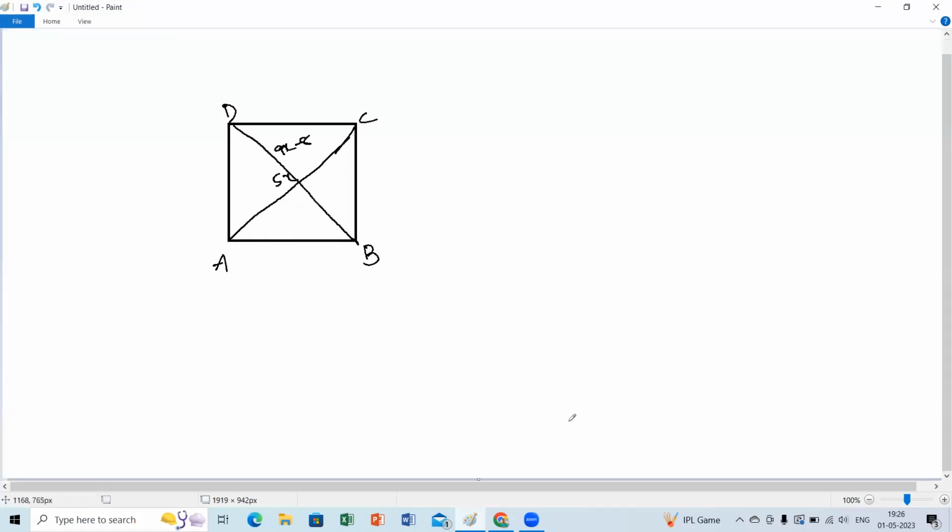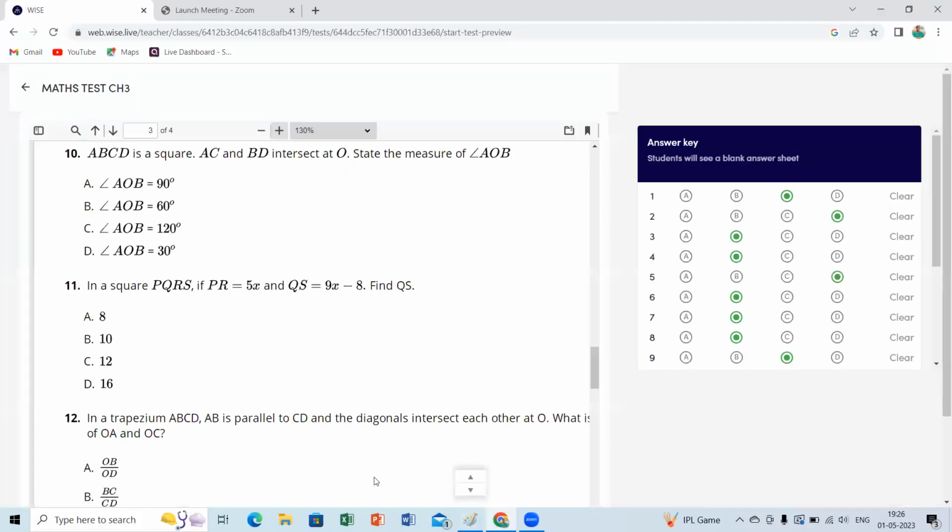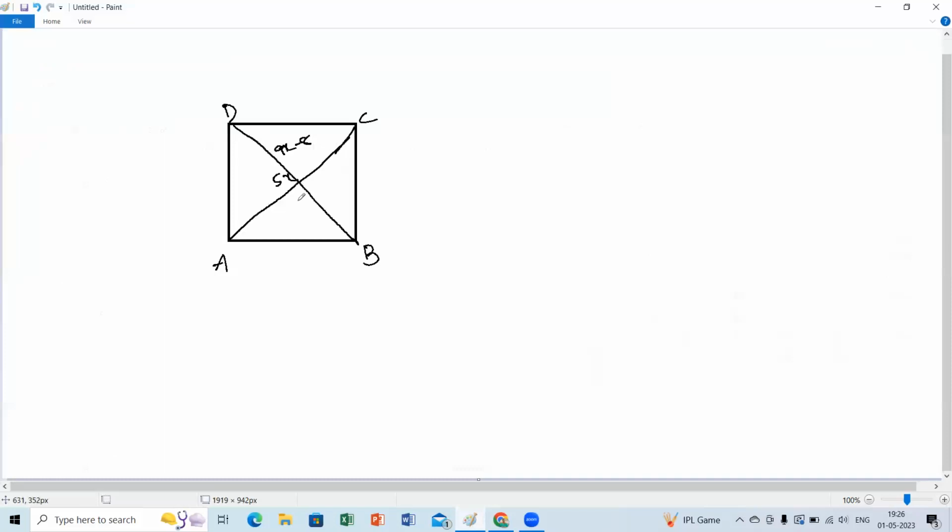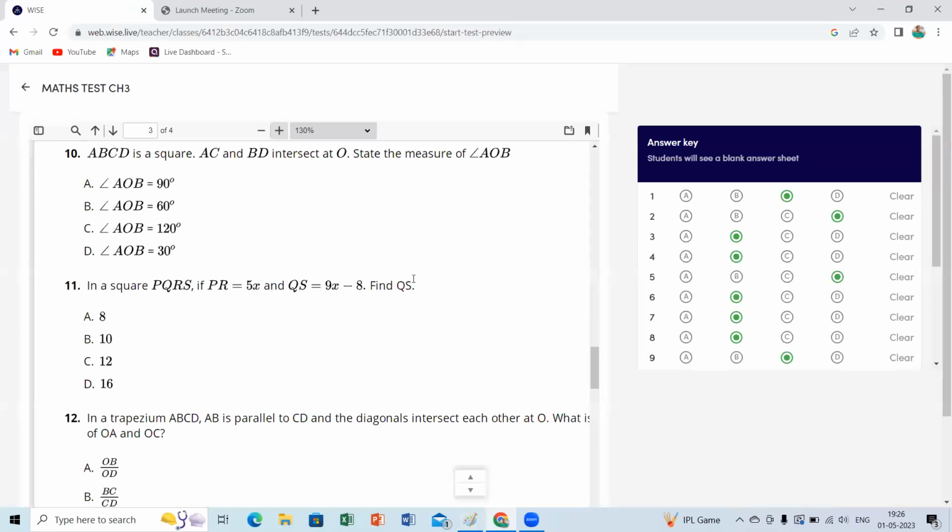Oh, it's PQRS, so they're asking for QS. QS means what is QS? 5x is equal to 9x minus 8. Once again, why are they asking to find QS?